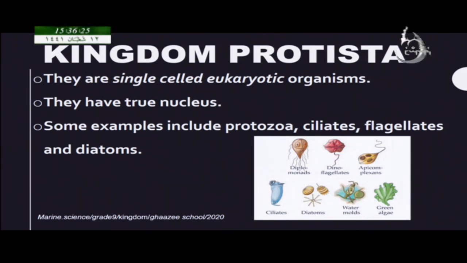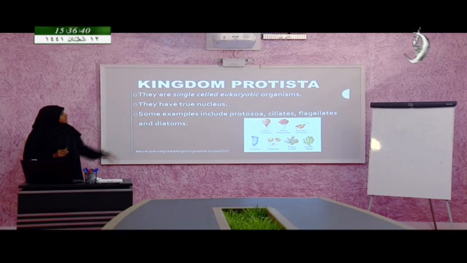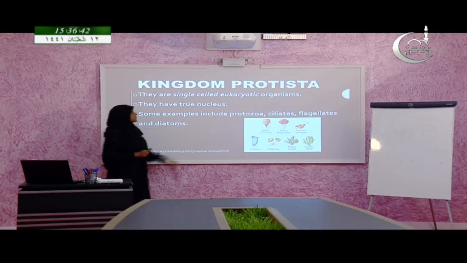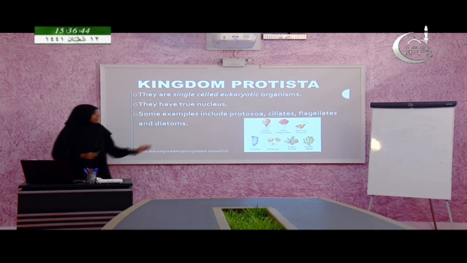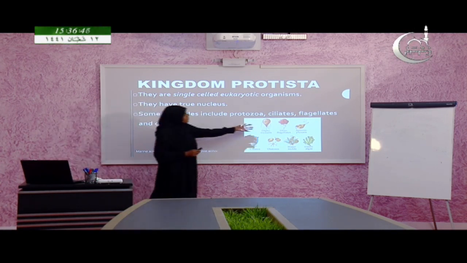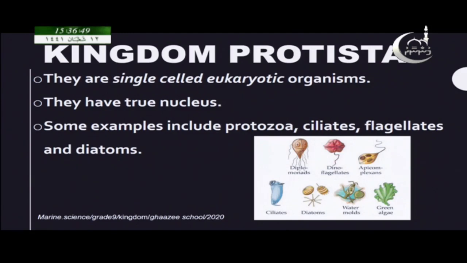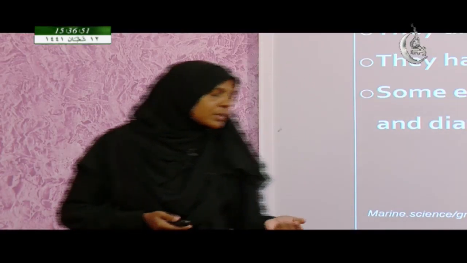Except Monera, all the other organisms are eukaryotic organisms, meaning they have a true nucleus, and the nuclear membrane is there. Here you can see some examples. Some examples include protozoa, ciliates, flagellates and diatoms. These are also very small in size, so usually you do not find these organisms.